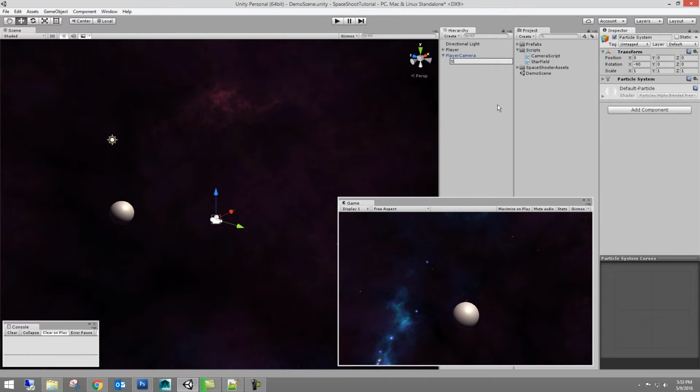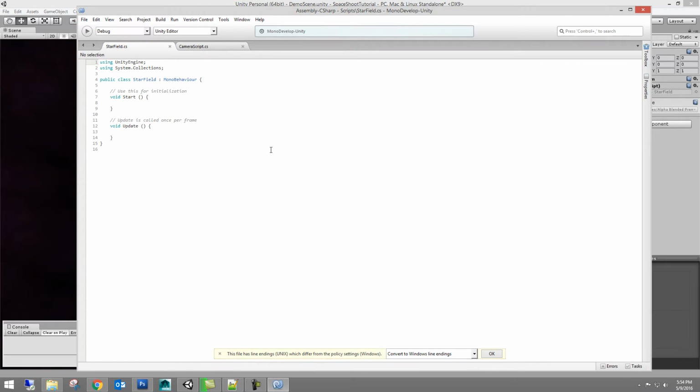So let's call it something original. Star field. That's not original. And let's left mouse drag the script onto it and double click it to open it up. We now have our star field script on the particle system.